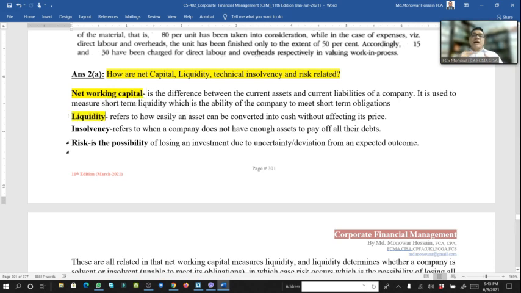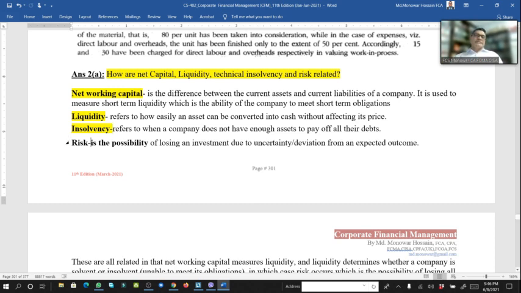Liquidity refers to how easily an asset can be converted into cash without affecting its price. And insolvency refers to when a company does not have enough assets to pay off all its debts.